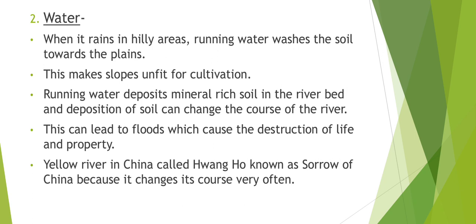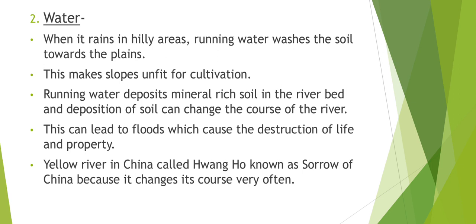In Bihar also, river Kosi changes its course frequently, and it caused great havoc in 2008. In 2008, river Kosi changed its course and lakhs of people were affected because of this.